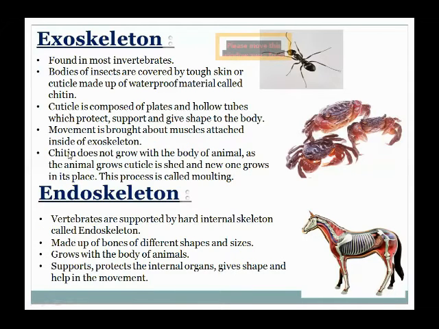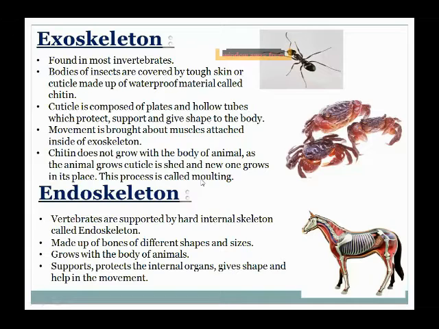Chitin is not a living cell, which means it does not grow with the size or age of the animal. So it becomes shed and is replaced by new chitin, and this process is called molting. What is molting, students?